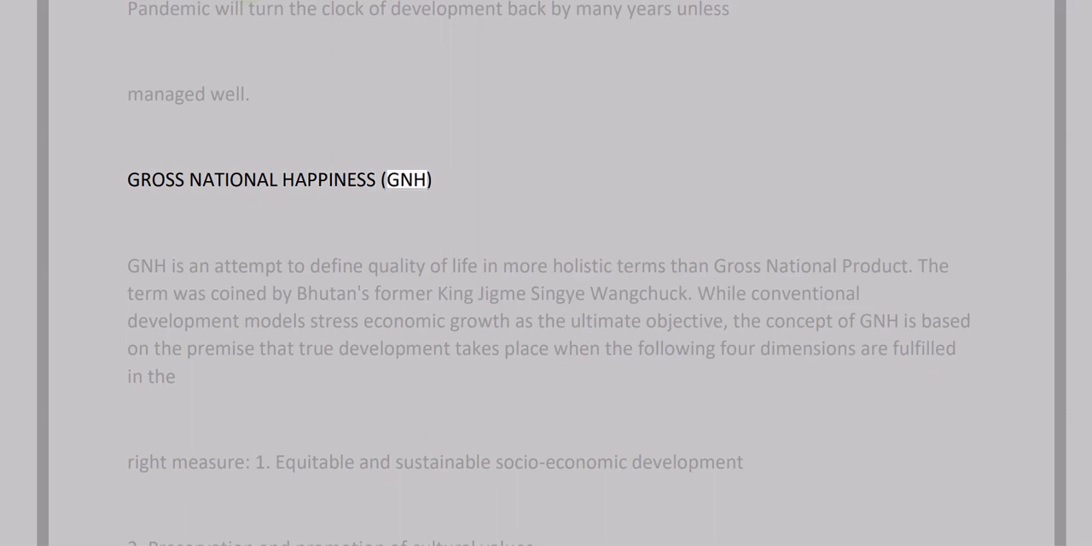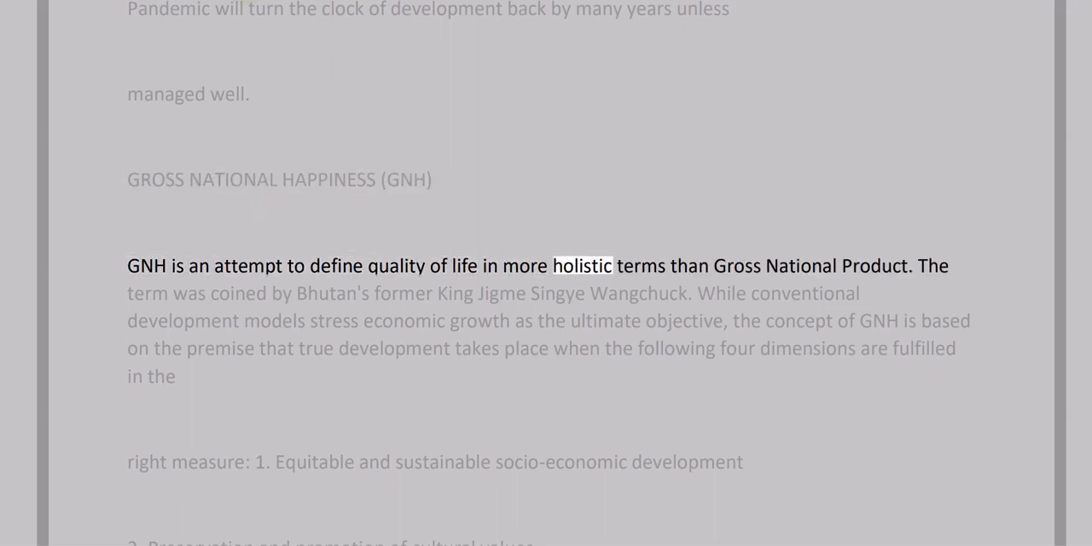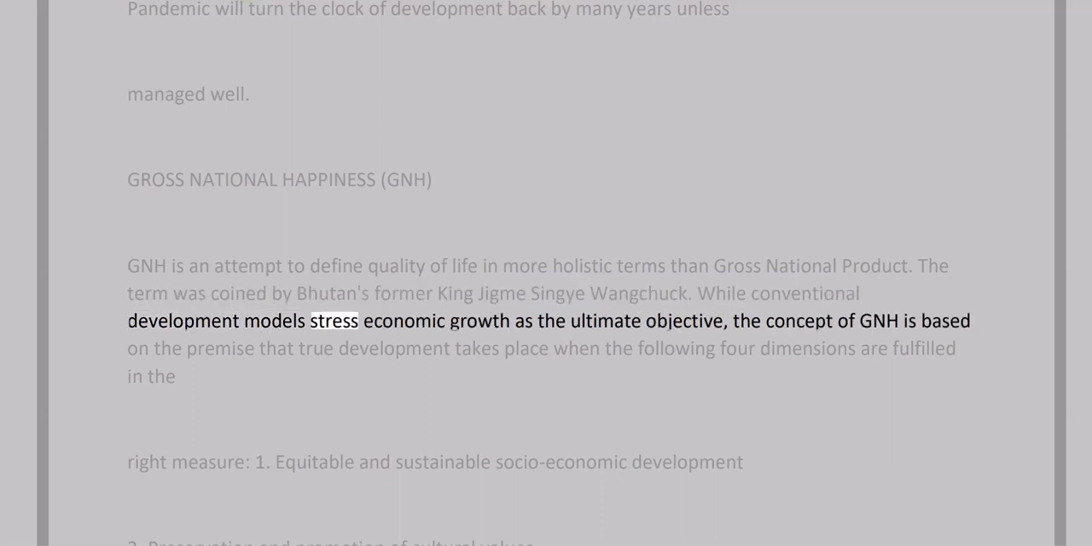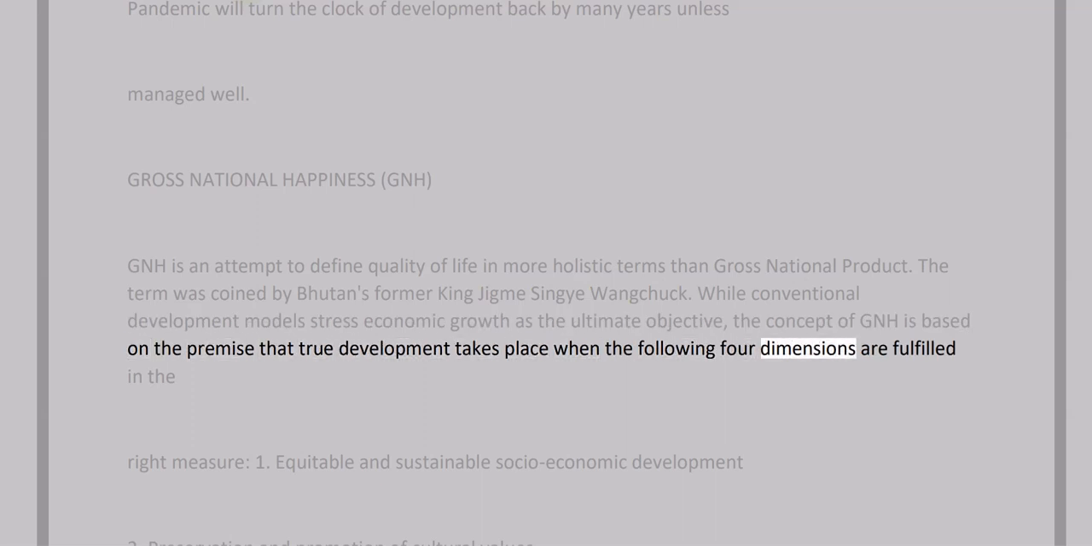Gross National Happiness, GNH. GNH is an attempt to define quality of life in more holistic terms than gross national product. The term was coined by Bhutan's former king Jigme Wangchuk. While conventional development models stress economic growth as the ultimate objective, the concept of GNH is based on the premise that true development takes place when the following 4 dimensions are fulfilled in the right measure.